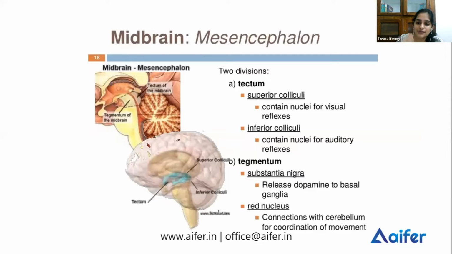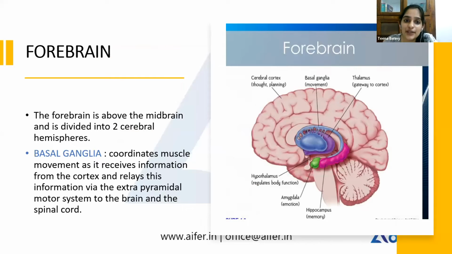Now the tegmentum has substantia nigra and red nucleus. What does substantia nigra do? It releases dopamine into your basal ganglia. Substantia nigra releases dopamine to the basal ganglia, and the red nucleus connects with the cerebellum for coordination of movement. We just learned that the cerebellum maintains our posture and our balance and our movement. So the red nucleus along with the cerebellum coordinates movement. So that's with the midbrain.